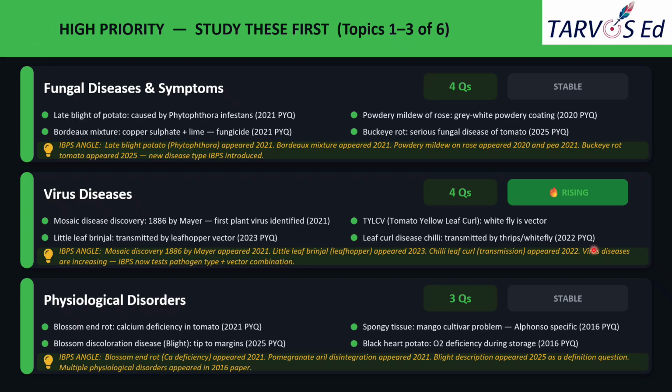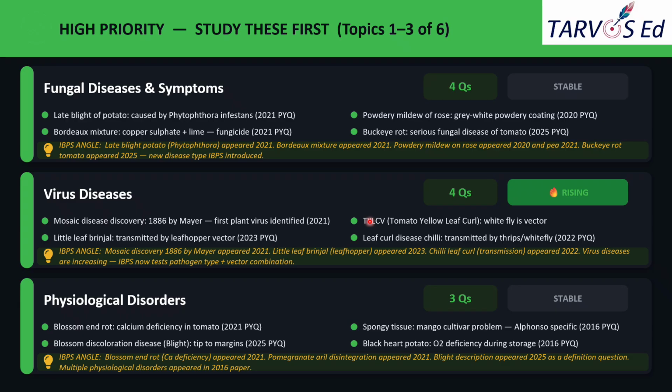Okay. And this little leaf, leaf curl, everything we have discussed, right? So from the IBPS angle, the pattern is very simple. IBPS is no longer asking just the name of the virus disease. In recent years they are testing the pathogen plus vector combination together, which insect transmits which disease, like that. That is more sophisticated, and it is a very easy question. We can get easy marks. Expect pairing-style questions. Okay, this disease with which vector, match the following, like that you can also expect.